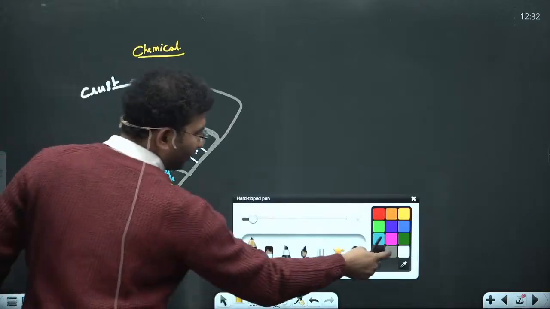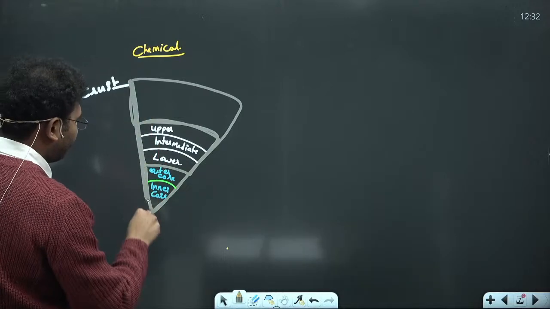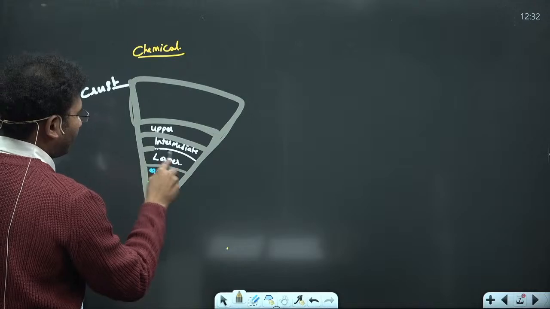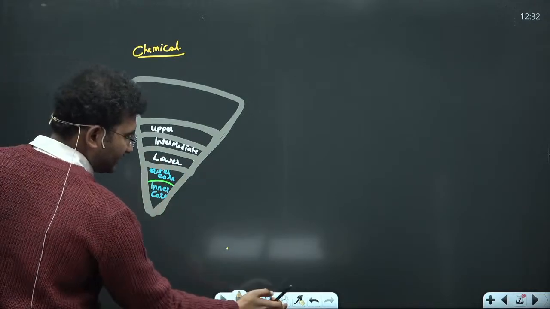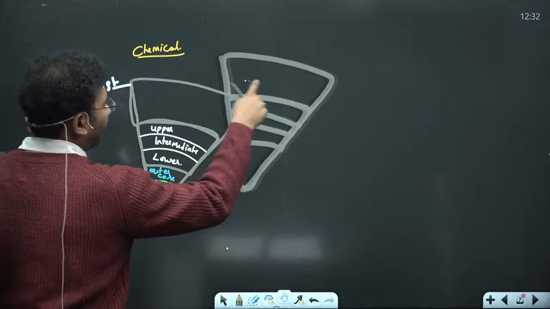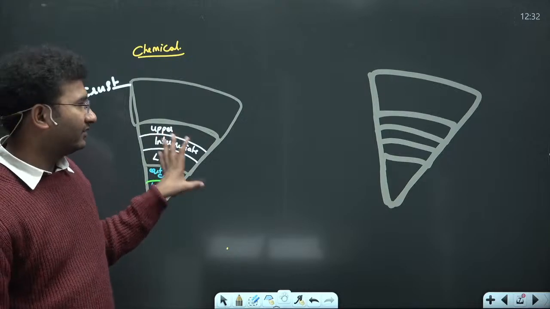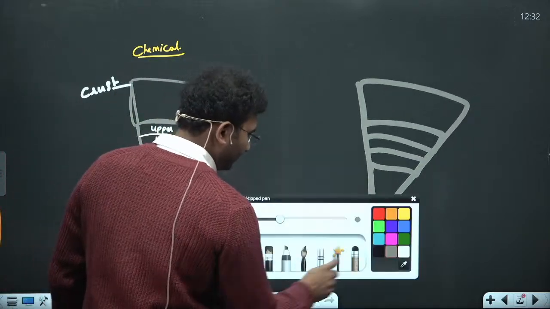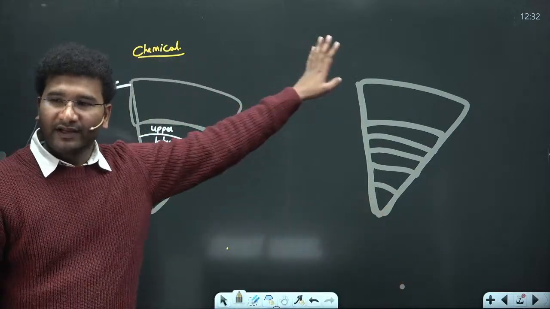The same earth, what I'll be doing is, see here, right? This is what we have done with respect to the chemical composition. So what I'll do is, we'll try to define this on the mechanical side.